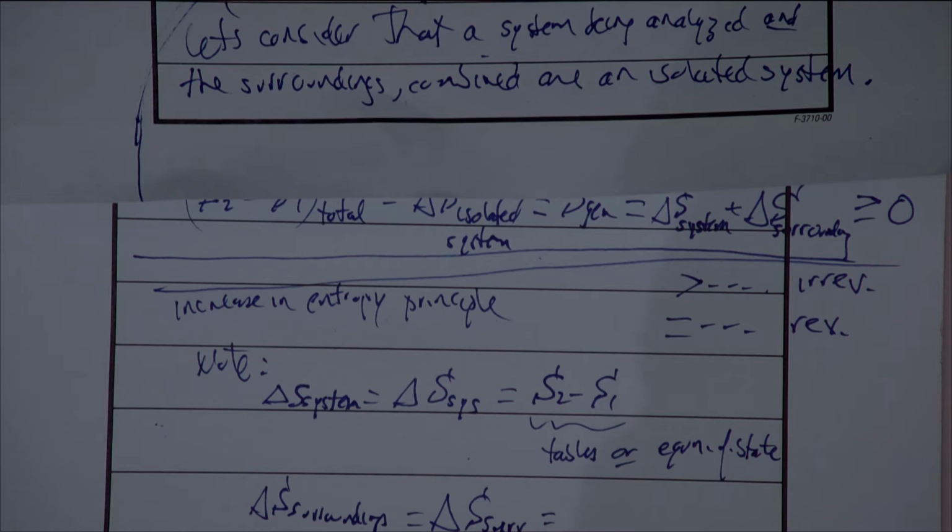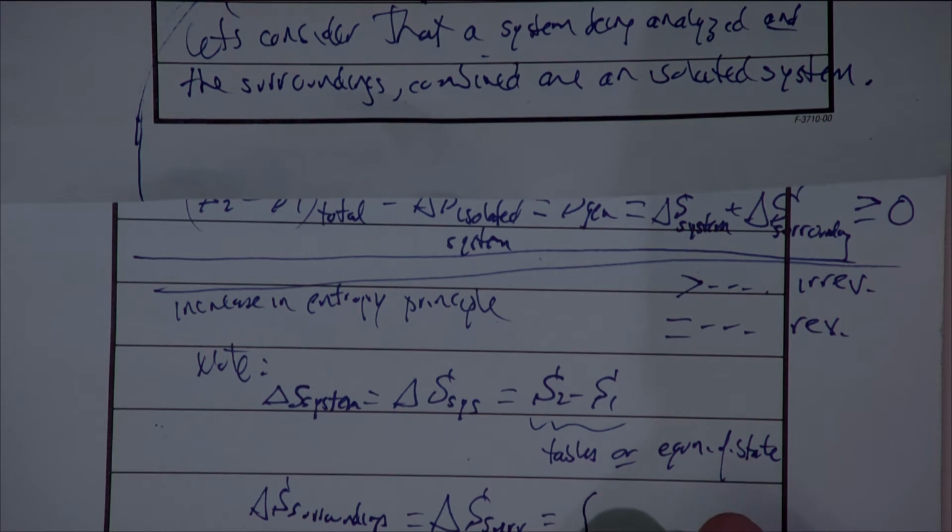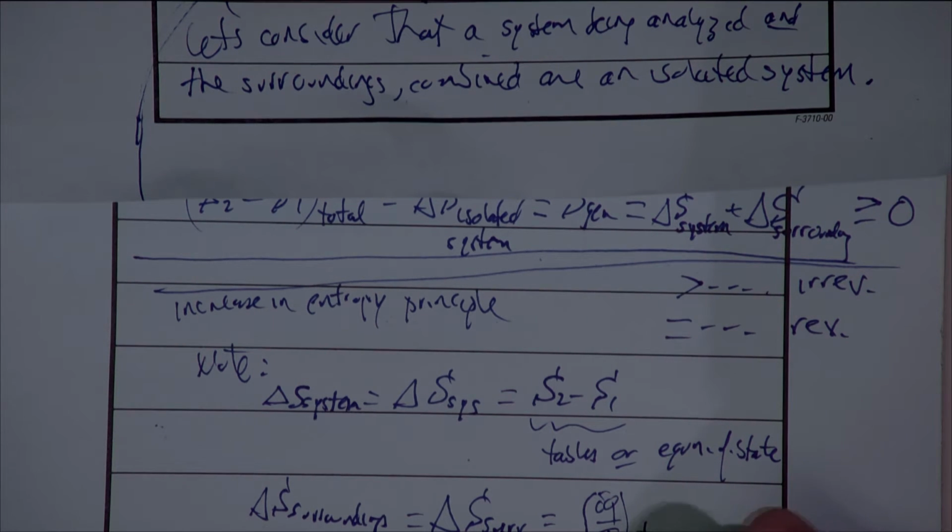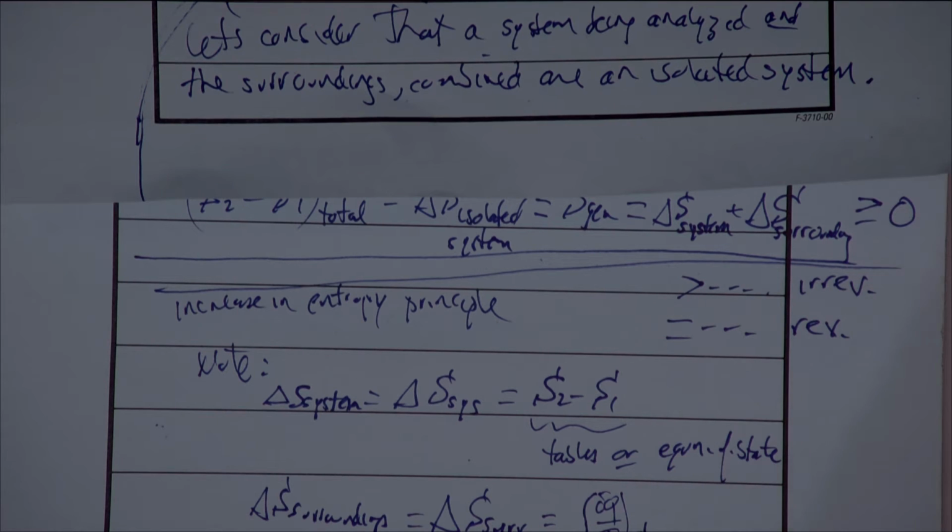Now, we know that the entropy change, by its definition, is just the integral of delta Q over T, correct? As long as the delta Q over T is taken for an internally reversible process. Okay. Now, what do we also know about the nature of the surroundings? And again, remember, we're talking about the surroundings as if it's essentially the entire planet, right? The entire planet, all its atmosphere.